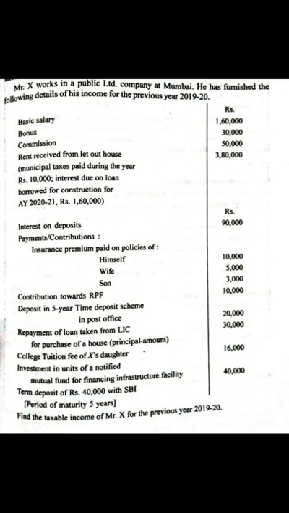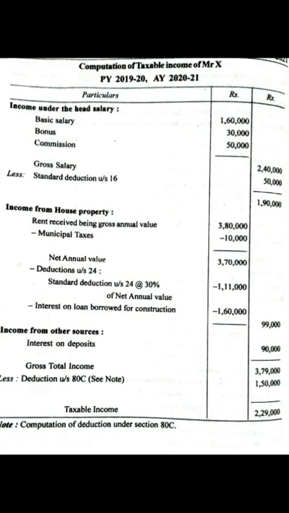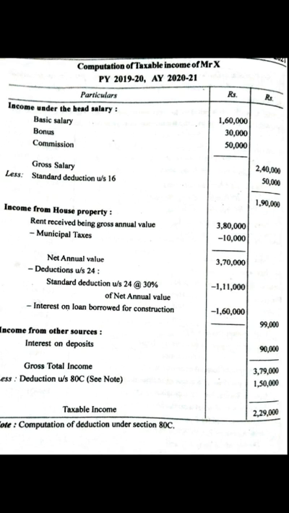In this question, they have given the basic salary, bonus, commission. So, from this information, we are going to compute the salary income. Income under the head salary: basic salary 1,60,000, bonus and commission 30,000 and 50,000 respectively. So, we will get gross salary as 2,40,000. From that, we are going to deduct the standard deduction under section 16(1), 50,000. After deducting, we get 1,90,000.